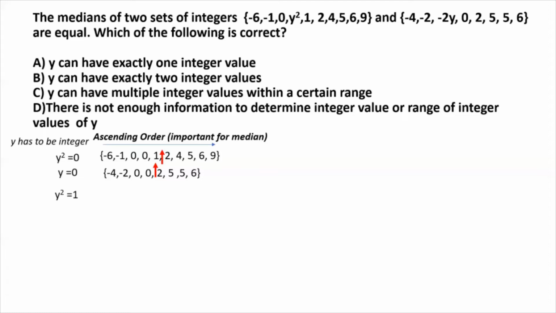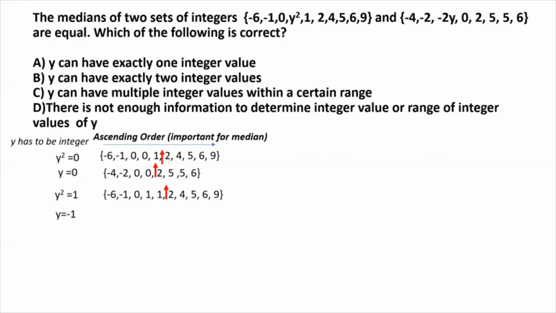What about if y squared is 1? Once again we lay out the first set. We take y squared equal to 1, and make sure it's in ascending order, and then it becomes super easy to find where the median is, because it will be right in the middle, here, between 1 and 2. So for this value of y squared, the median of the first set will be between 1 and 2, which is 1.5. Again, I'm not calculating the median value, because this is just for me to note where the median lies, right?